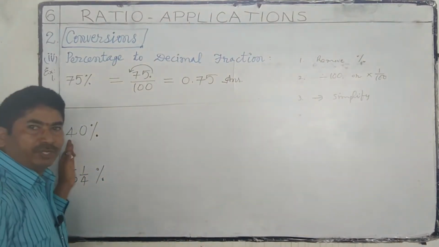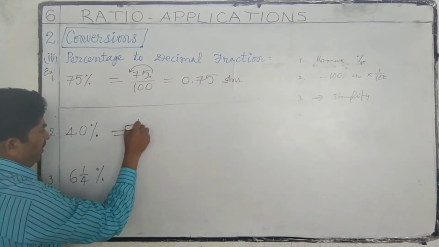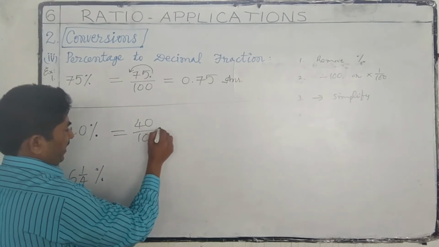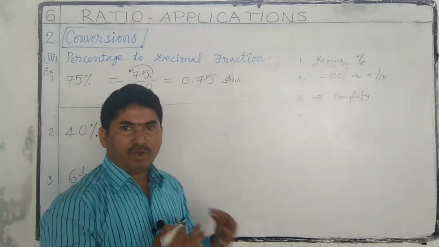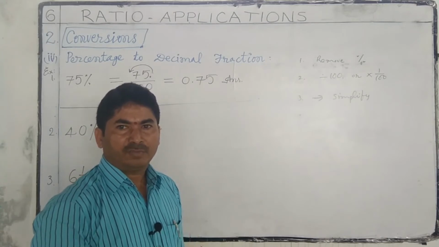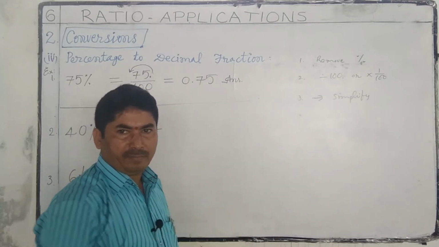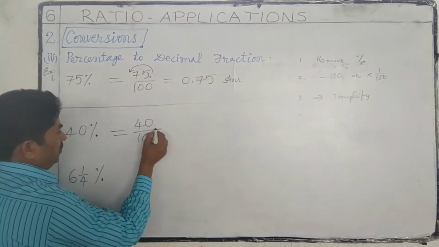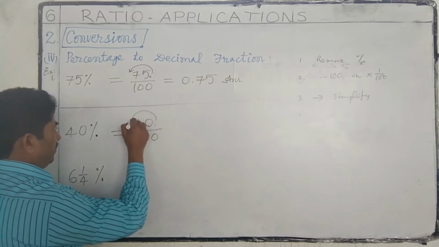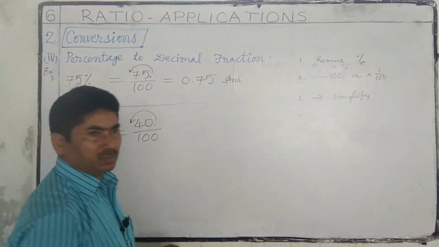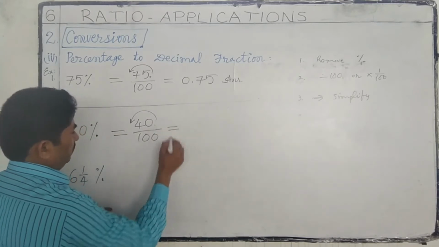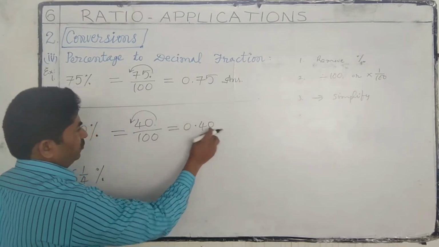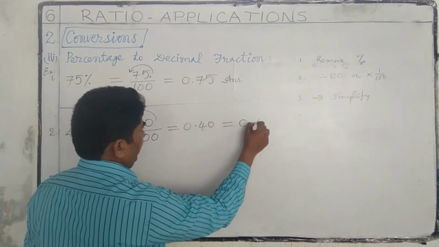Next, 40%. 40 by 100. A whole number has a decimal point on the right side. So we have to shift the decimal point to the left by 2 places to divide by 100. So 0.40, that is equal to 0.4.